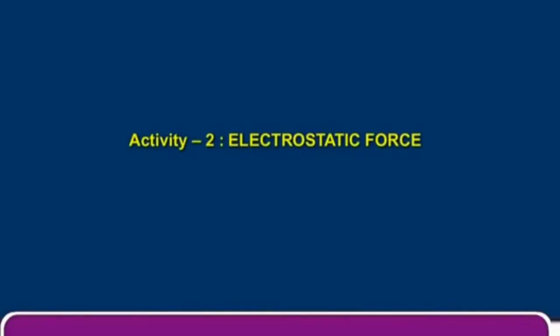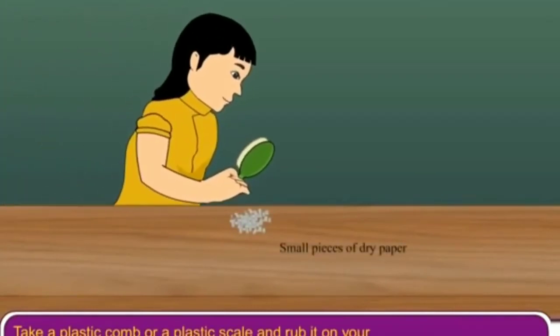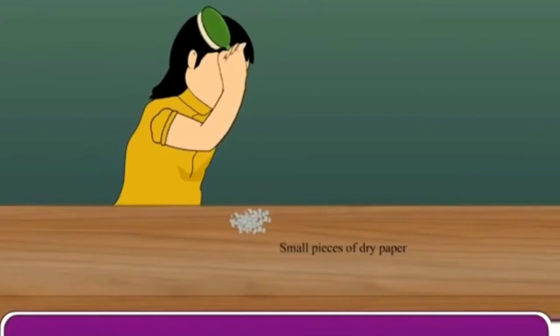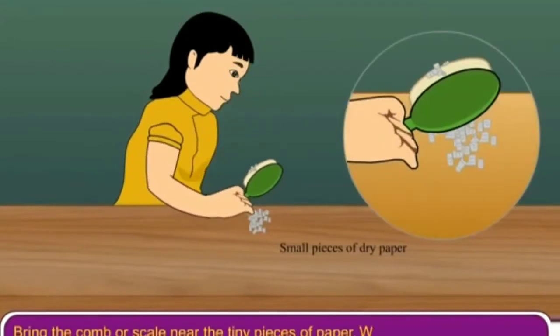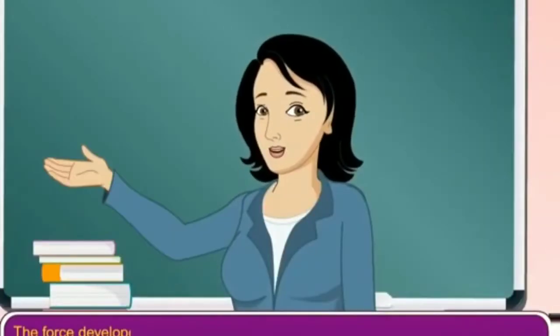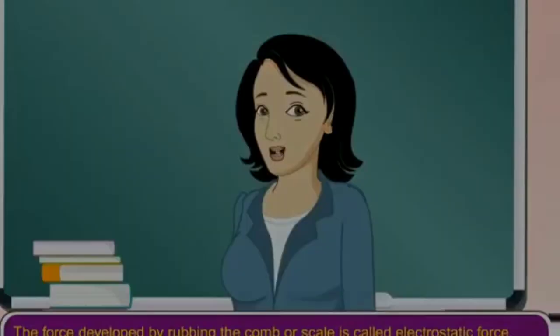Activity 2. Take a plastic comb or a plastic scale and rub it on your hair for a minute. Bring the comb or scale near tiny pieces of paper. What do you observe? The pieces of paper are attracted towards the comb or the scale. The force developed by rubbing the comb or scale is called electrostatic force.